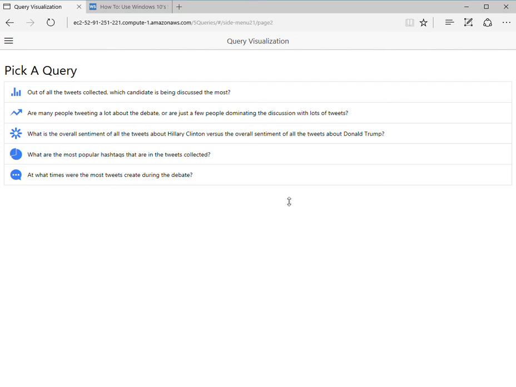Here is the actual representation of the visualization of our data and our graphs. To put it together, we used a couple of different technologies. There was Ionic that was used as the overall framework to build the website and also give you some flexibility if you wanted to display it on different devices like a phone or a tablet. Chart.js was the library that we used for the actual visual representations of the data, and we hosted it through Amazon Web Services EC2. For the actual representation, we had our 5 queries, as you can see right here.